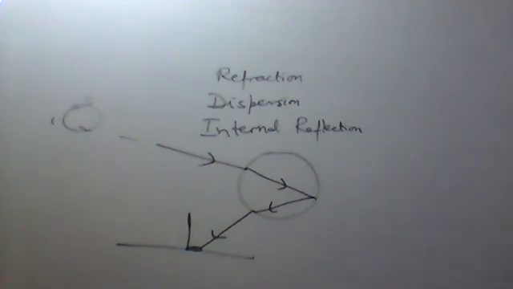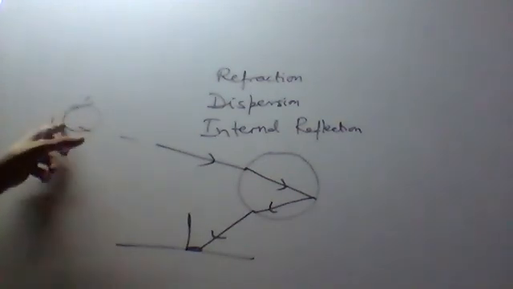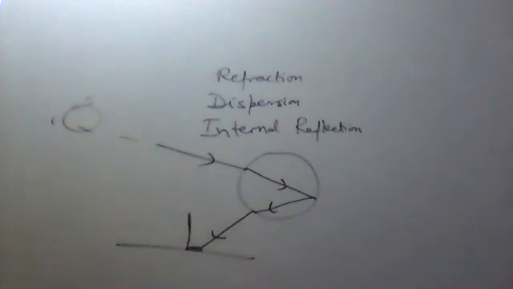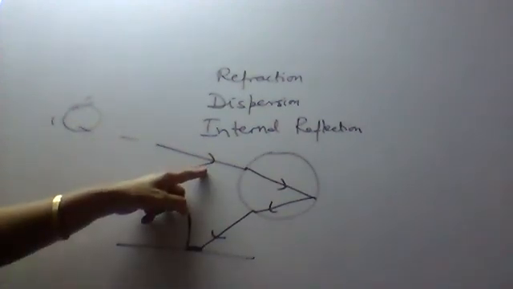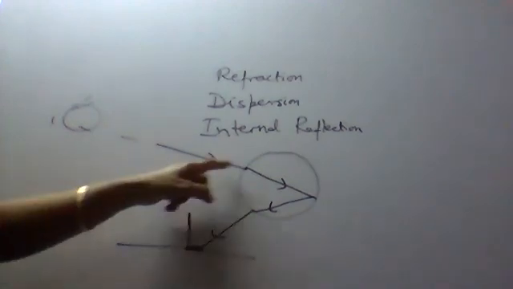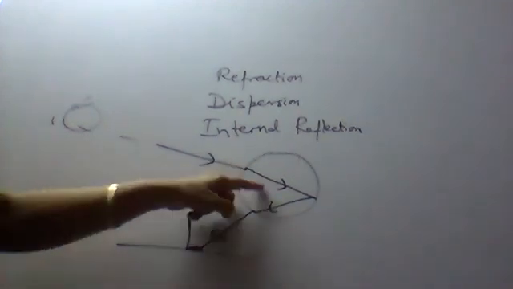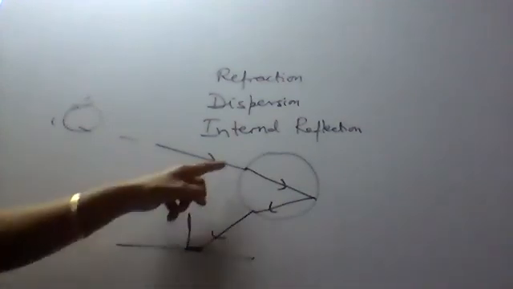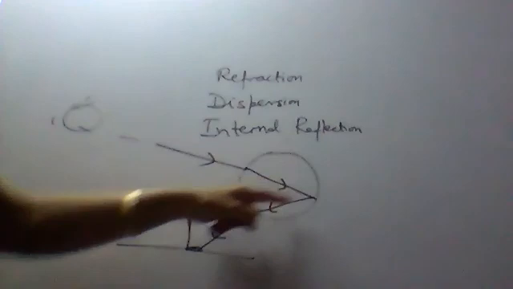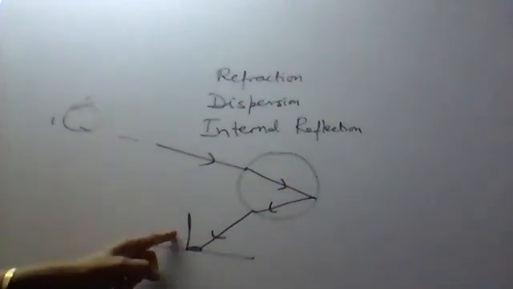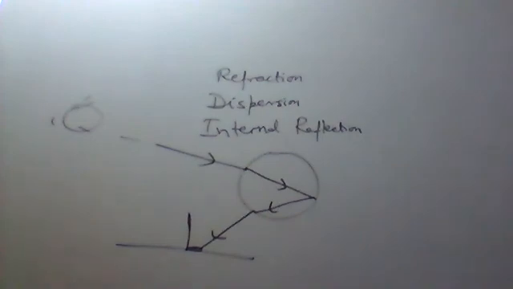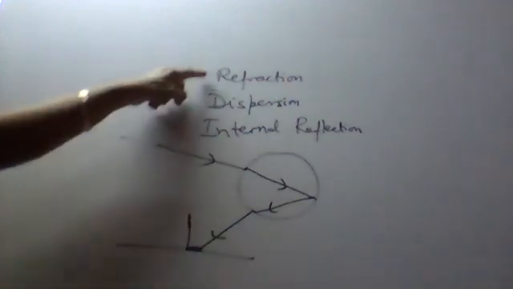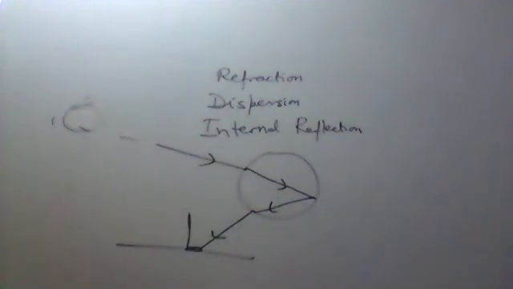After a rain shower, some water droplets remain suspended in the atmosphere. Okay, when the sunlight falls on it, let us consider a ray of sunlight, that is the white light, which is passing from air to the water droplet. So it will be refracted, then it will be dispersed, then it will be totally internally reflected, and the observer can see all these 7 colors. Why? Because all these small water droplets are acting like small prisms. So the 3 phenomena occurring here are refraction, dispersion, and total internal reflection.